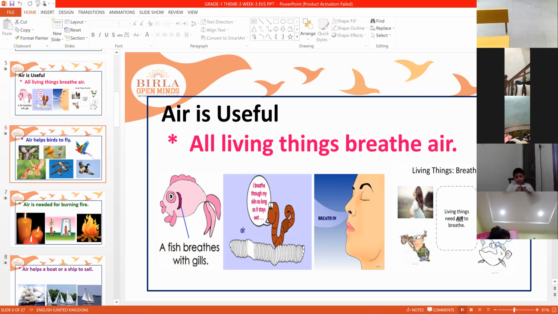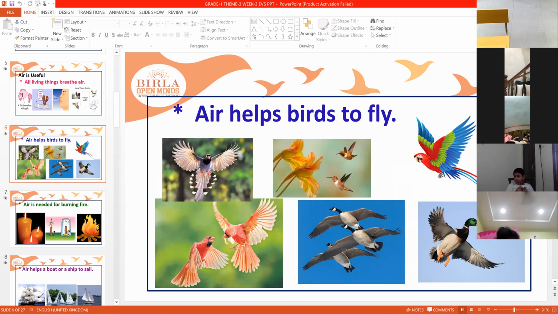Next, air helps the birds to fly. Birds are flying in the sky. How are they flying? They have wings. But this air helps them to fly high in the sky. Air helps the birds to fly.